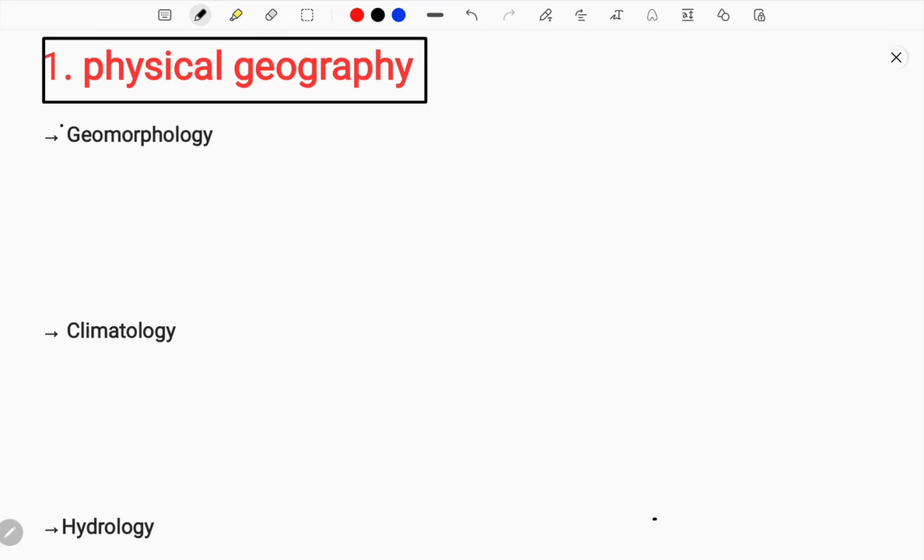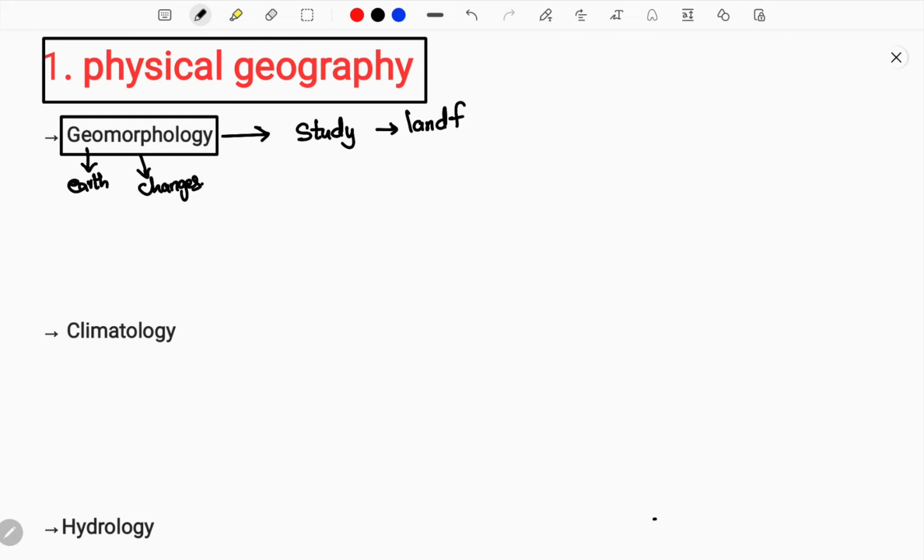In physical geography, the first part is geomorphology. So we're going to study geomorphology. What does geomorphology say? Here, geo means earth. Morpho means the changes or evolution that have been happening, which means that over years, historically, there has been change happening to the earth's landforms. So the word itself indicates what geomorphology is. Now let me make it simple: geomorphology is the study of landforms.